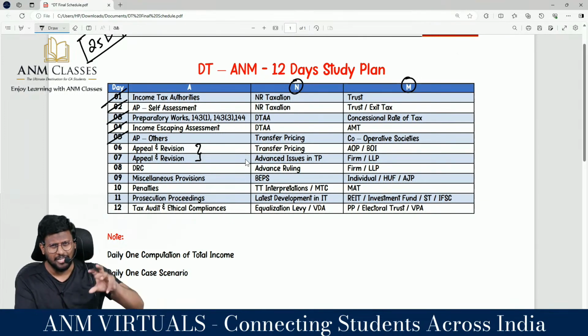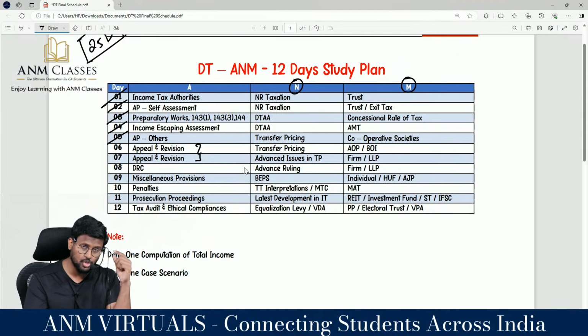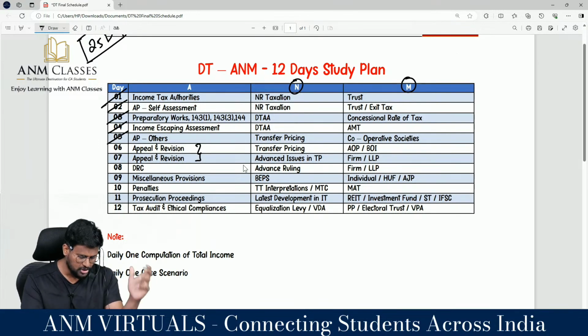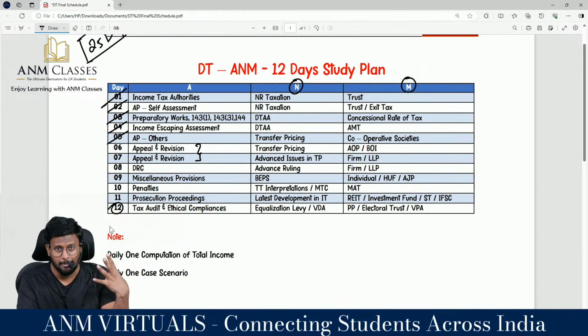Miscellaneous provisions, you may feel it is very easy. You may skip it, but don't skip miscellaneous provisions because 269SS, 269T, mode of issue of notice, all those things are coming. Penalty is a very important slot for the examination. Prosecution proceedings you do in 1 day, and tax audit and ethical complaints, these have been newly added into our amendment list.